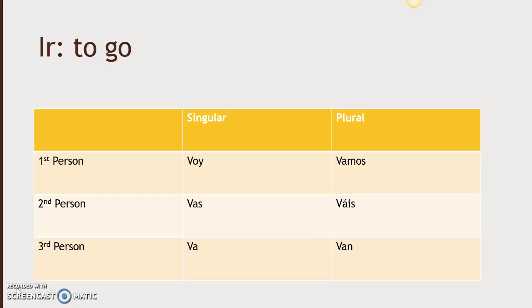The nosotros, nosotras, and someone's name y yo form of ir is vamos. The vosotros and vosotras form of ir is vais. And the ellos, ellas, ustedes, and more than one person's name form of ir is van.